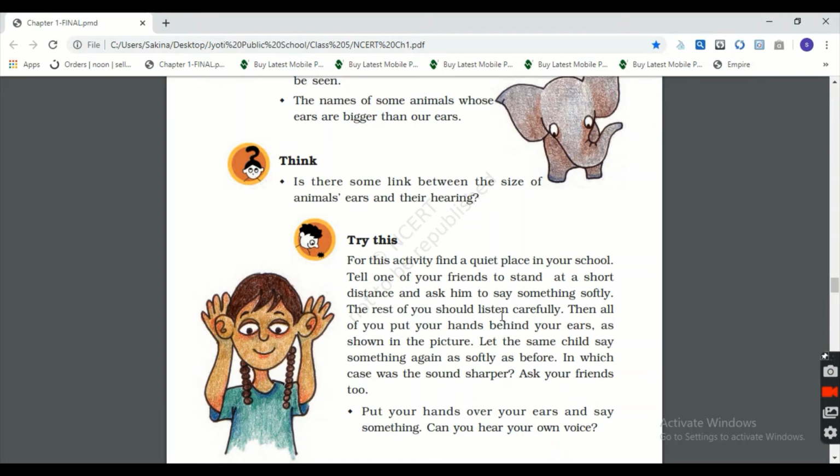The rest of you should listen carefully. Then all of you put your hands behind your ears, like the girl is keeping her hand behind her ear. You have to do the same as shown in the picture. Let the same child say something again as softly as before. In which case was the sound sharper?